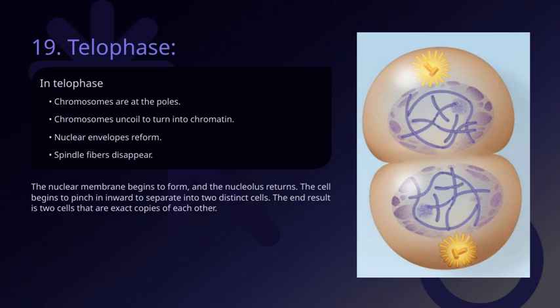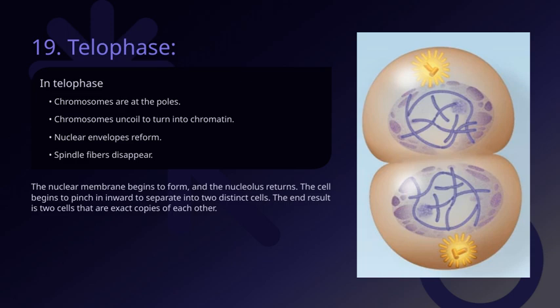During this process, spindle fibers, which helped separate the chromosomes earlier, disappear, indicating that their job is done. The nuclear envelopes are re-establishing, enclosing the genetic material. The chromosomes, which were tightly coiled to facilitate movement, now uncoil back into chromatin, making it easier for the cell to carry out its normal functions. Finally, the chromosomes are positioned at opposite poles of the cell, ready for the cell to complete division.